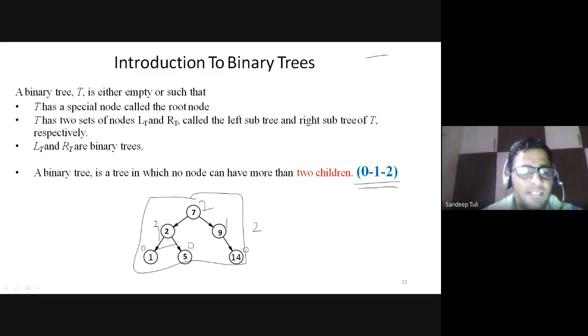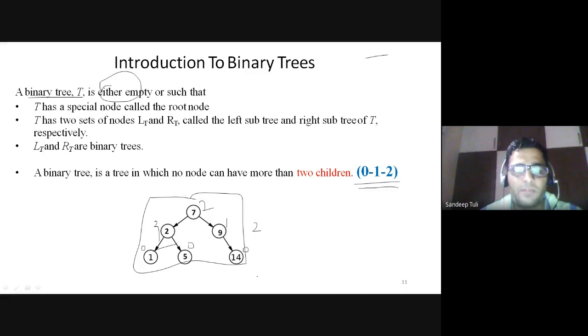Technically, what we can say for the binary tree, the technical definition is, a binary tree T is either empty or such that, either empty, you can see that. The tree could also be empty, which means there is no node. Such that T has a special node which is known as the root node only. And then T has 2 sets of nodes, the left tree and the right tree, called the left subtree and the right subtree respectively.